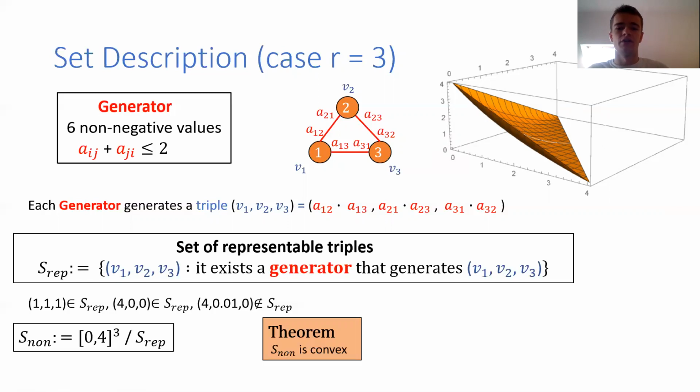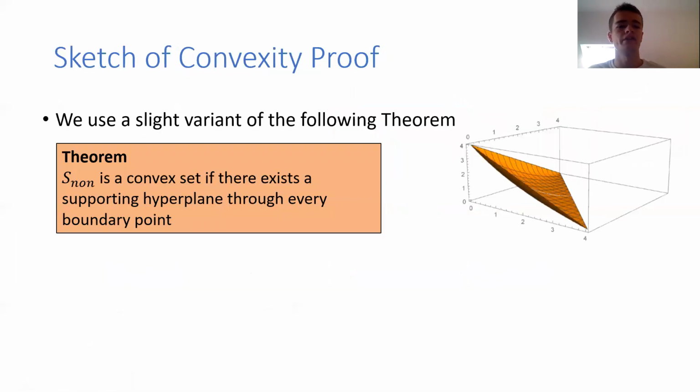Previously, for the case of 3 nodes, so for this particular set, Brandt and Ute also proved that it is convex by giving an analytical description of this boundary. But this does not generalize to higher dimensions. So what we did is the following. We used a slight variant of the following rather well-known theorem. A set S_non is a convex set if there exists a supporting hyperplane that goes through every boundary point. So you have one boundary point, and you need to give one supporting hyperplane such that the set is on one side of this hyperplane.